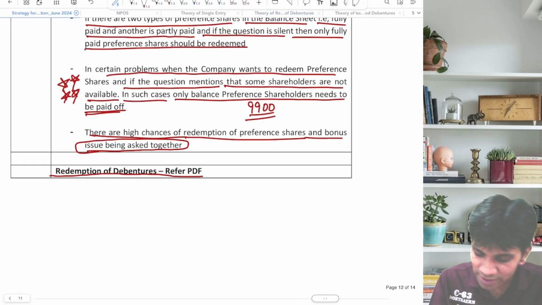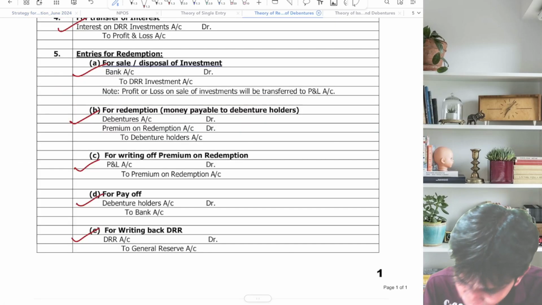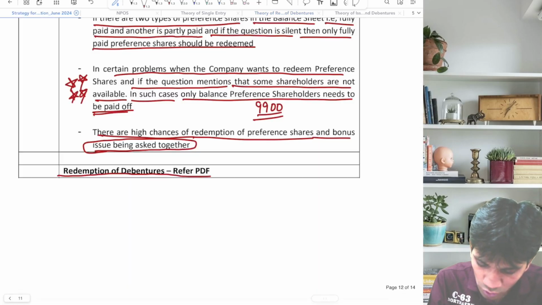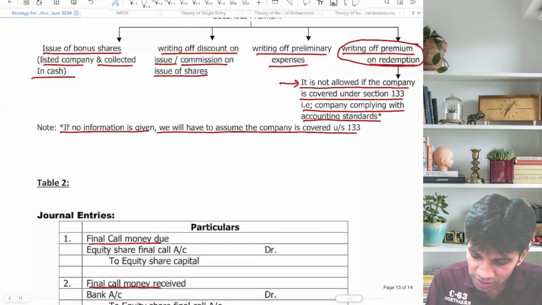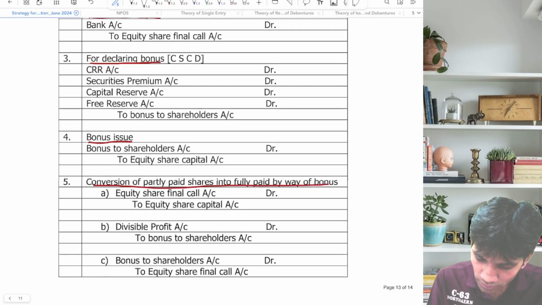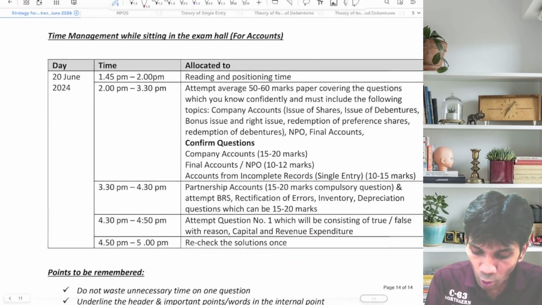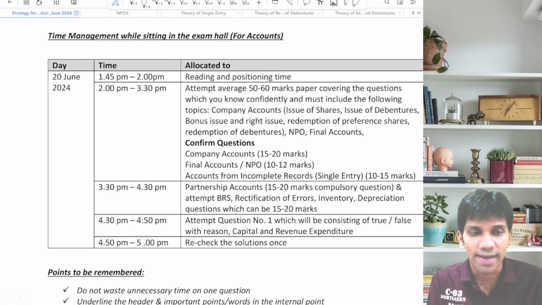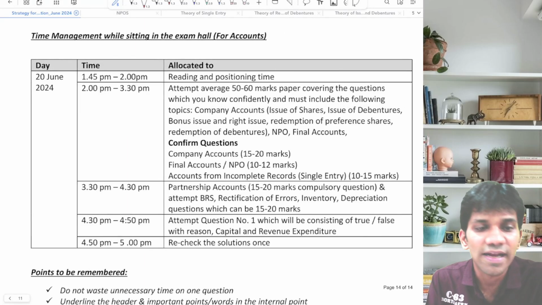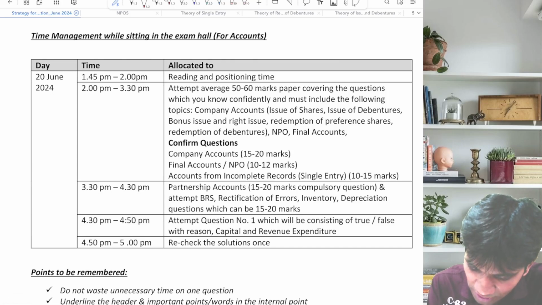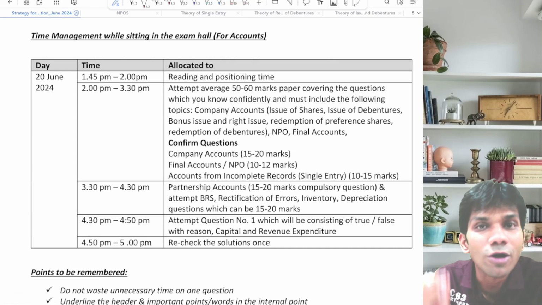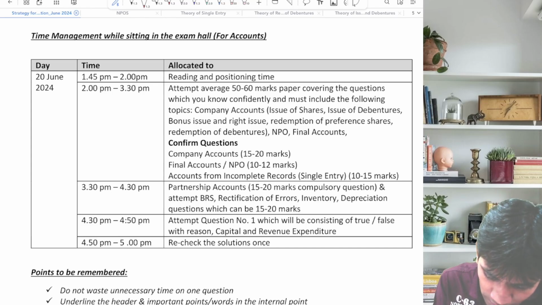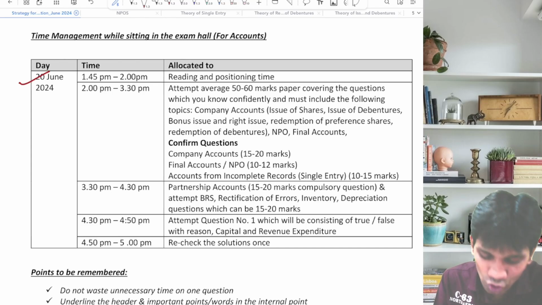Let's go back to the strategy. This is the PDF which I had prepared for you guys. Now this is all we have done, and the most important point for you guys, that is time management during your examination. That is when you are in the hot seat in the examination hall. That is the grand finale, 20th June,